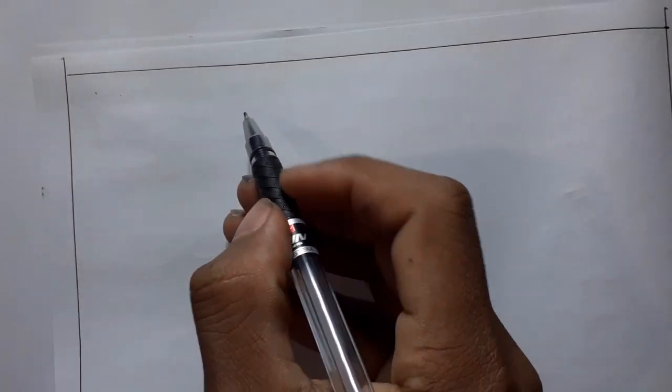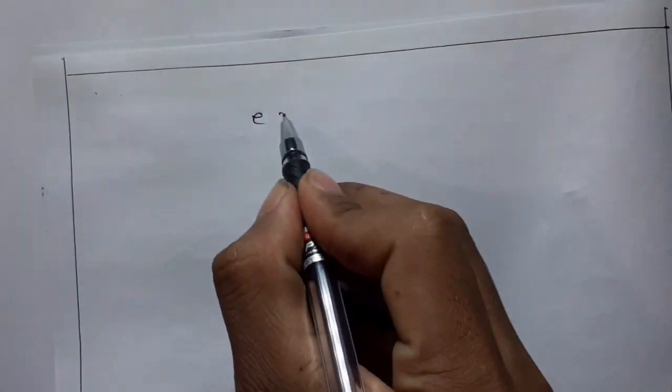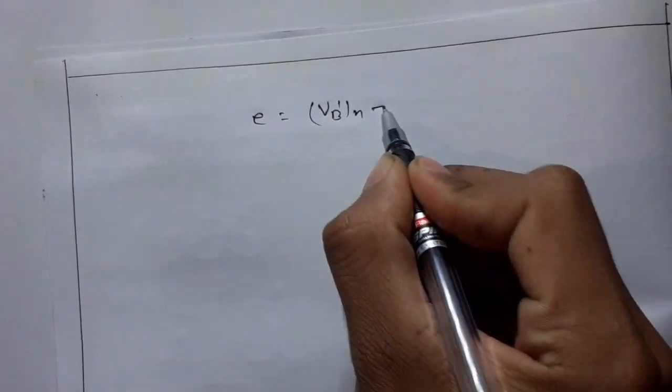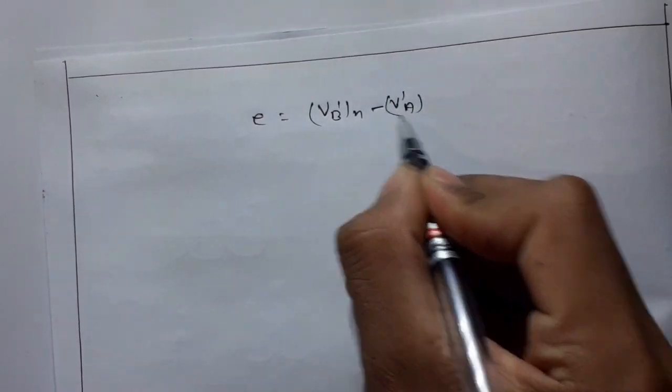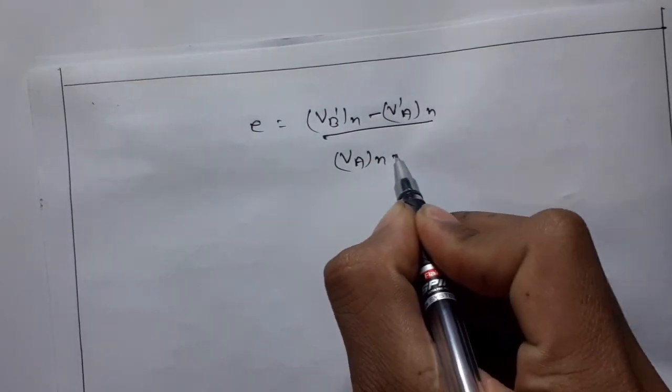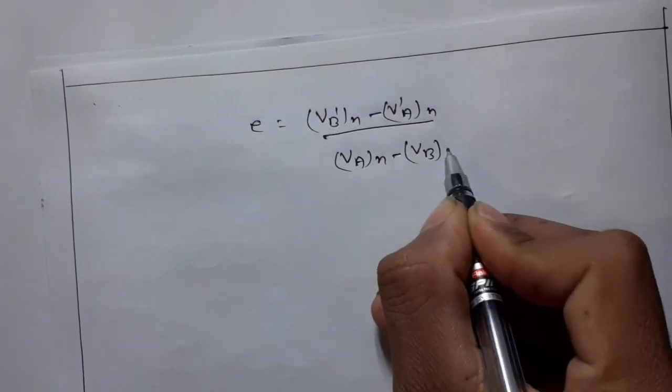Now we know the coefficient of restitution e is given by v'BN minus v'AN upon vAN minus vBN.